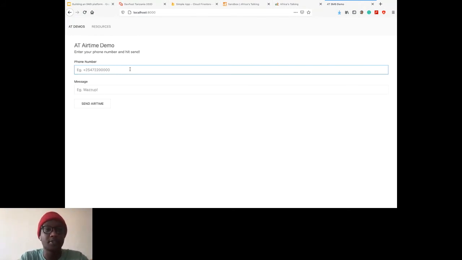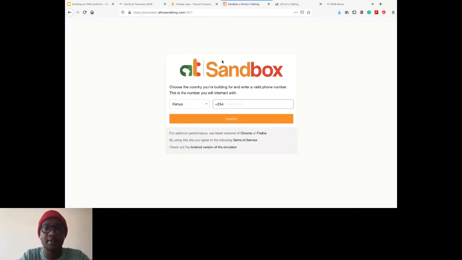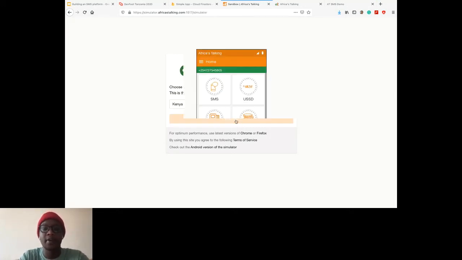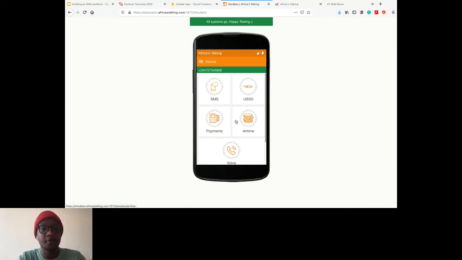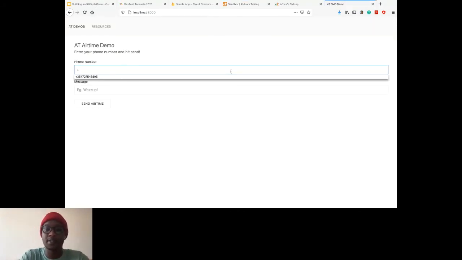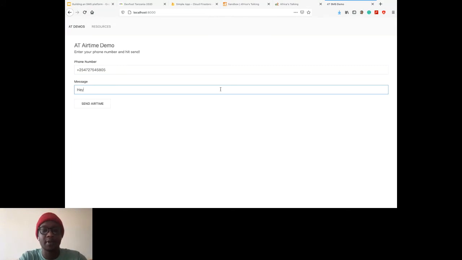So the first thing we need to do, I want to send a message to myself, and I have something here called a simulator. 27545. So this mimics your phone. It's like a virtual little phone that we provide for you. So we're going to go back to our app. We're going to enter the same number we just entered, 727. It's actually right here, and then hey,